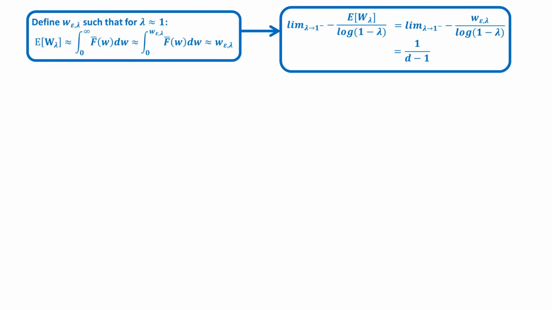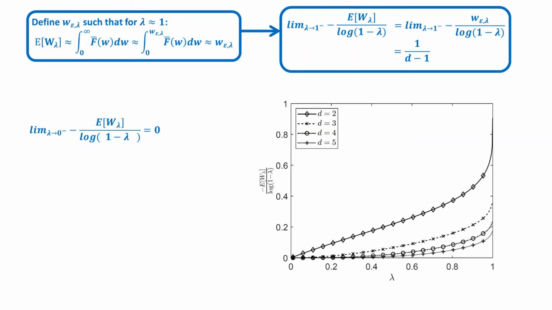We have gone to one extreme, sending lambda to 1. On the other hand, we might just as well send lambda to 0. It is not hard to see that if we take the same expression and we send lambda to 0, we obtain 0 as the limiting value. This doesn't really tell us anything, except that the waiting time is close to 0 for small values of lambda, which is obviously true. We observe in these plots that the quotient we have been considering starts in 0 and has a steep ascent as lambda approaches 1.